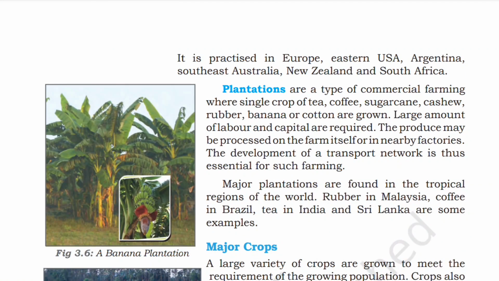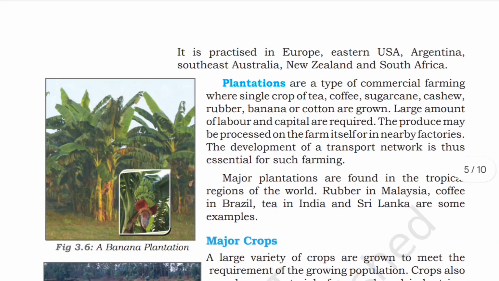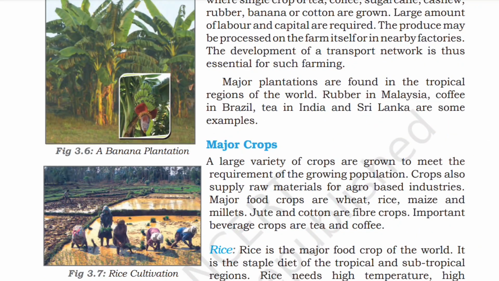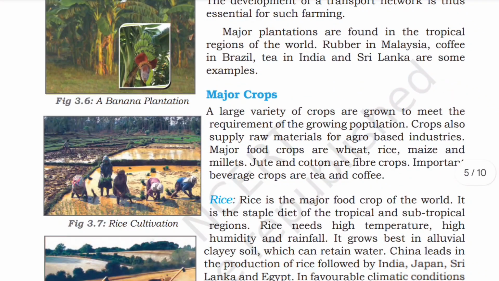Plantations are a type of commercial farming where a single crop of tea, coffee, sugarcane, cashew, rubber, banana, or cotton is grown. Large amounts of labor and capital are required. The produce may be processed on the farm itself or in nearby factories. The development of a transport network is thus essential for such farming. Major plantations are found in the tropical regions of the world. Rubber in Malaysia, coffee in Brazil, and tea in India and Sri Lanka are some of the examples.